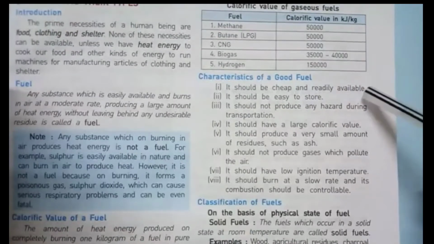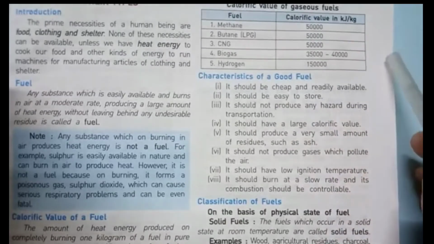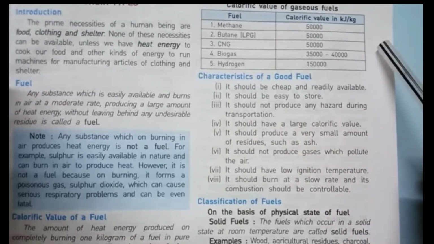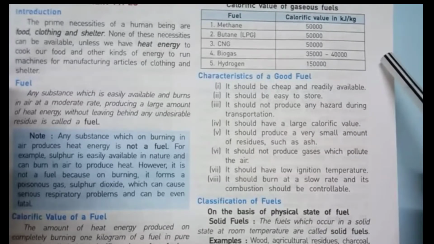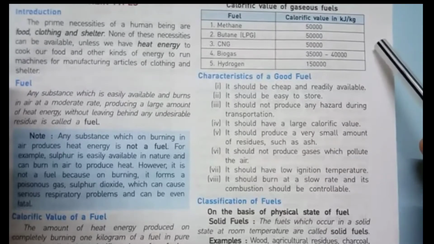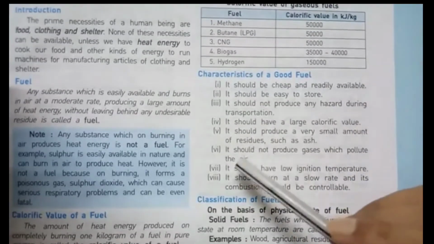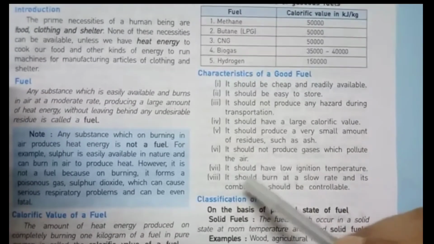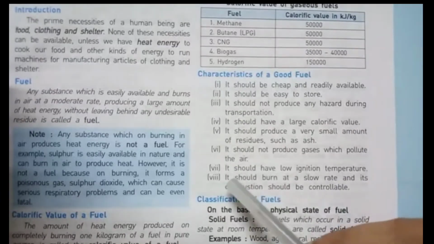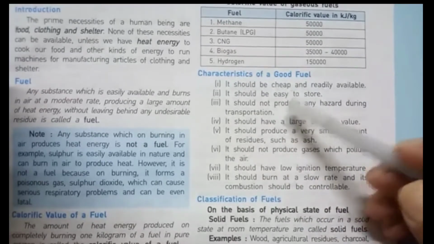Next part is, student, characteristics of a good fuel. First one, it should be cheap and readily available. Second, it should be easy to store. Third, it should not produce any hazard during transportation. Fourth, it should have a large calorific value. Fifth, it should produce a very small amount of residues such as ash. Next, it should not produce gases which pollute the air. Seventh, it should have a low ignition temperature. And last one is it should burn at a slow rate and its combustion should be controllable. These are the characteristics of a good fuel.